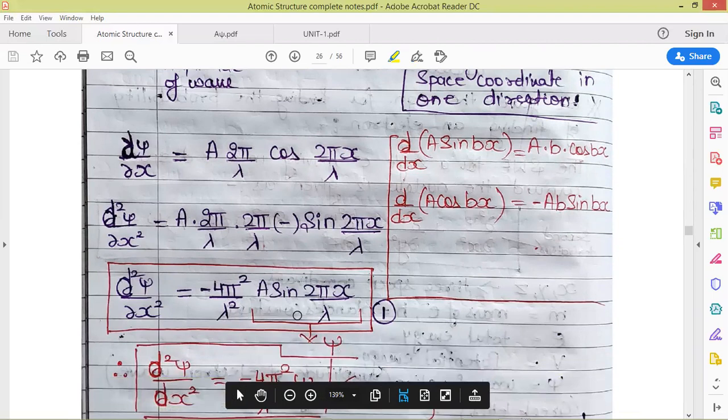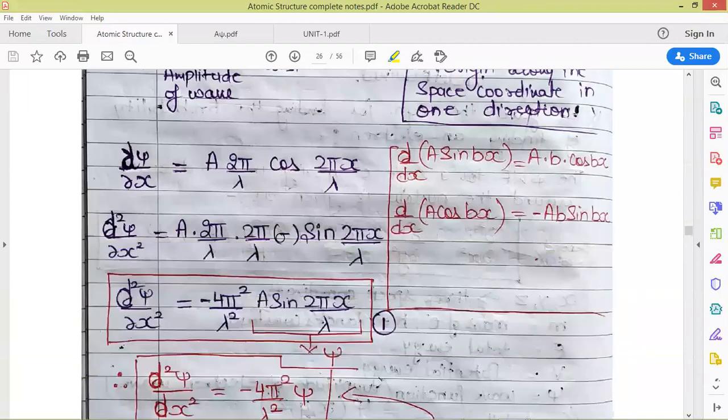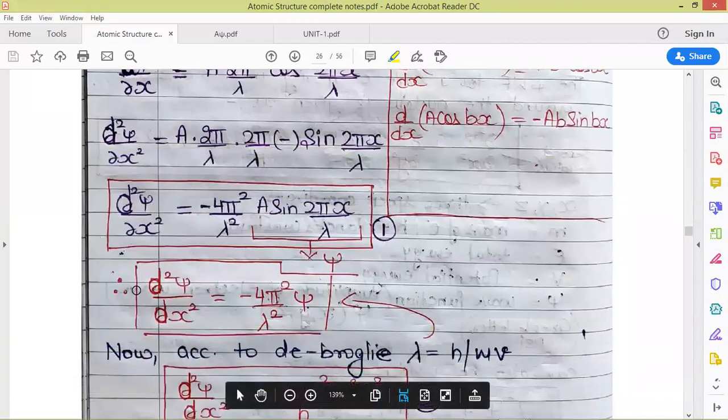Here we are getting psi again. This is the value of psi which we took earlier, the value of psi from where we started. So the double derivative of psi gives us this constant and the psi again.